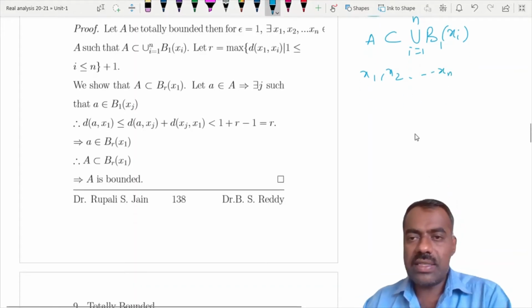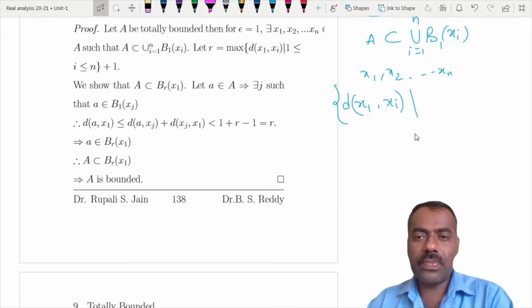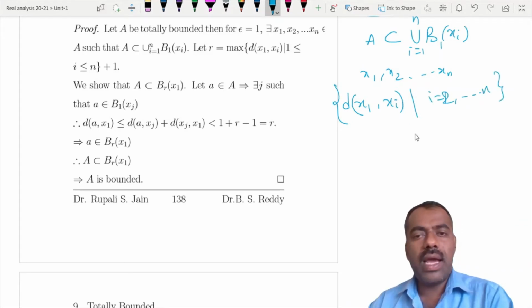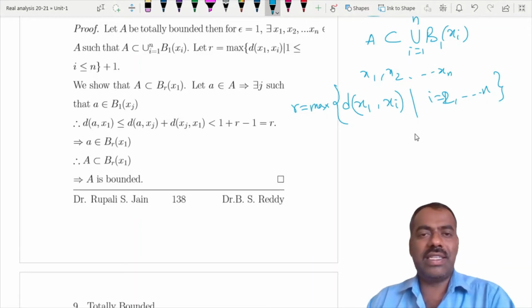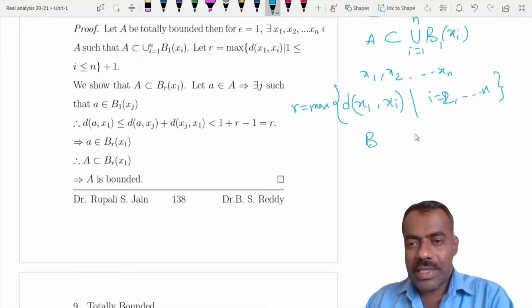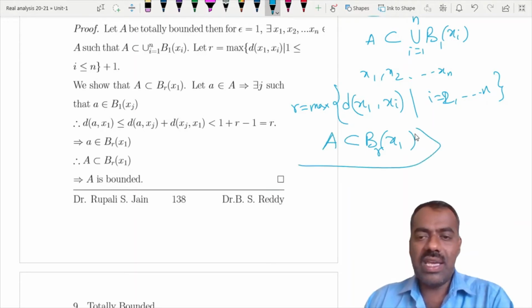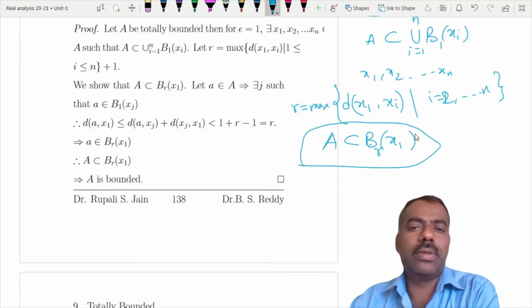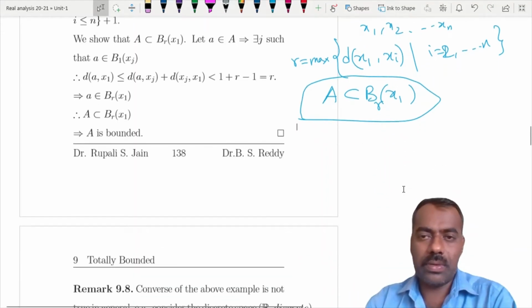So what we do is fix x1, then you vary the xi's and find the distance between them, for i equal to 2, 3, up to n, and you take the maximum value among these n values. Consider that r as the maximum of these distances, then we construct a ball around x1 of this radius r, and you can easily check that A is covered in this ball. Therefore totally bounded always implies bounded, right?